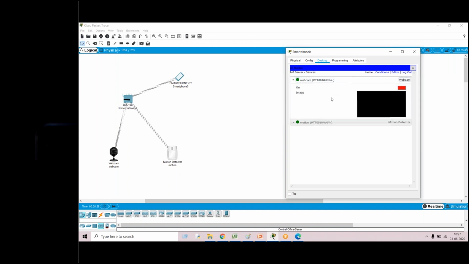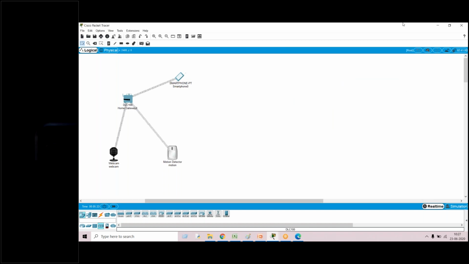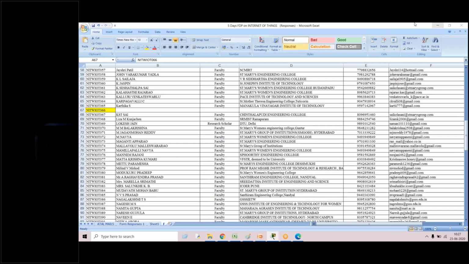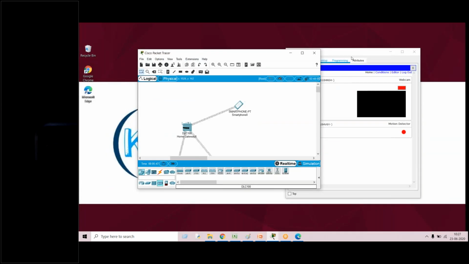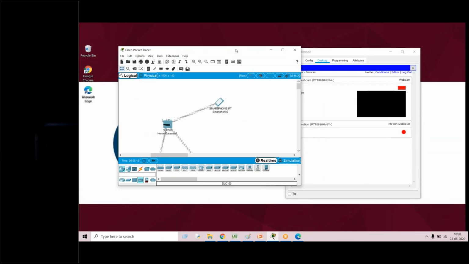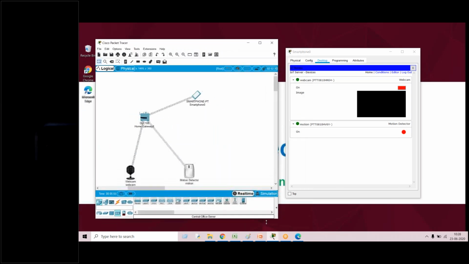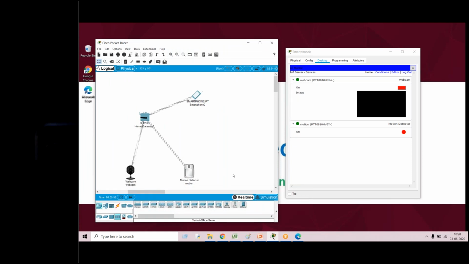And now I'll just check the conditions. Let me see, I'll just minimize this once. You can see here, how to turn on the motion detector: press Alt, and bring the cursor near to the motion detector. You can see the webcam is in the on state.